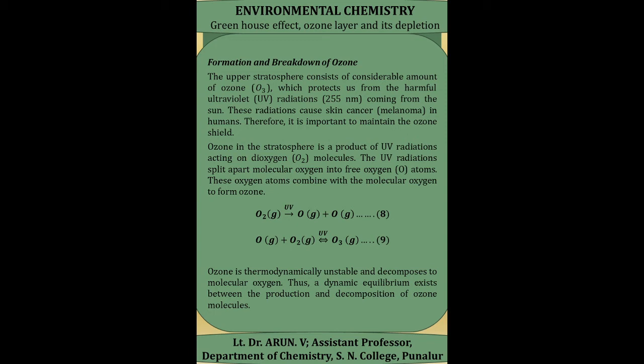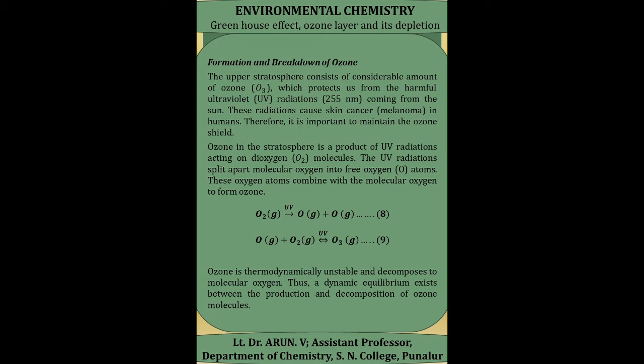The ozone in the stratosphere is produced as a result of the interaction of UV radiation with molecular oxygen. In the stratosphere, the UV radiations split the molecular oxygen into free oxygen atoms.